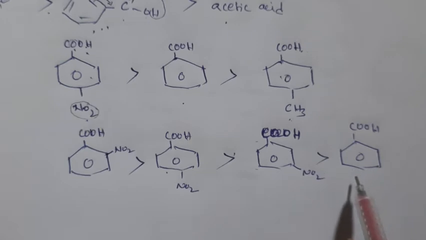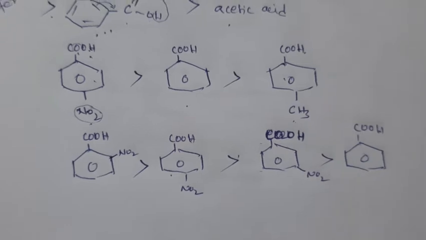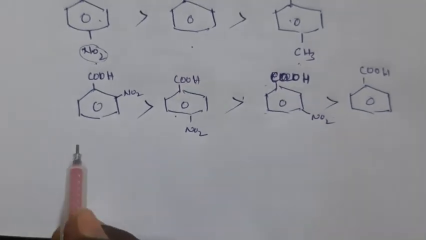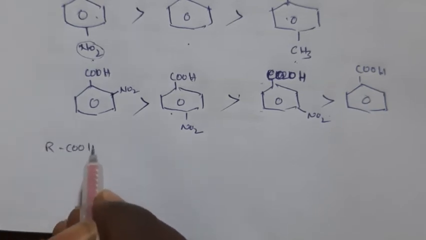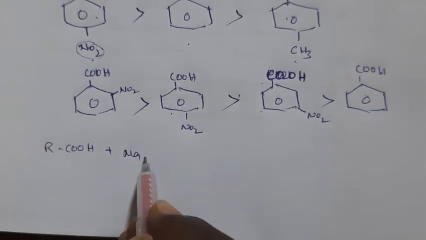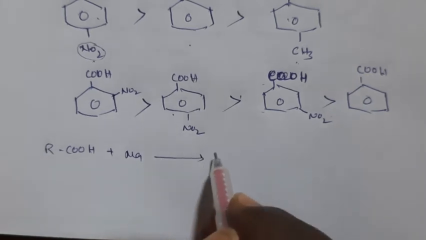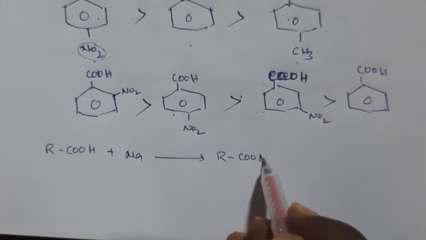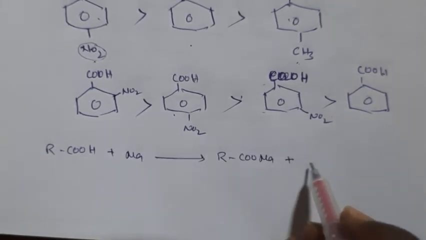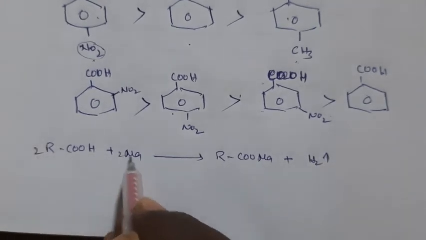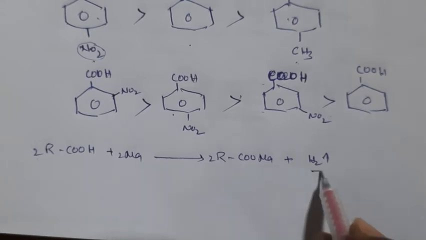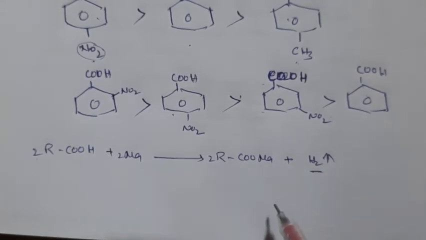Now, this acidic nature was identified by reaction with metals. If you take a normal carboxylic acid and react it with Na, it forms the sodium salt RCOONa and releases H2 gas. If you take 2 moles here and 2 moles here, it releases H2 gas.